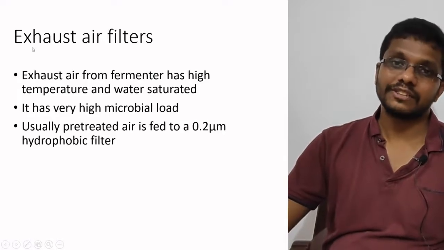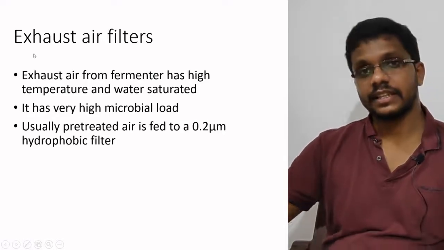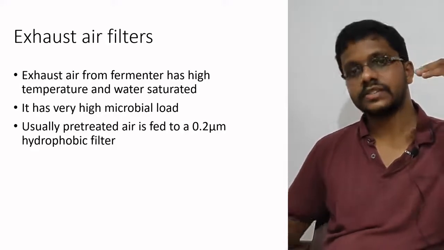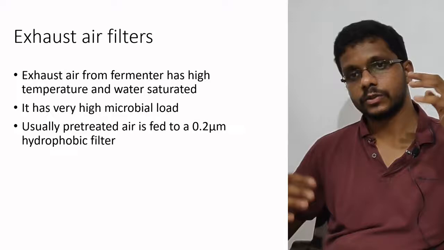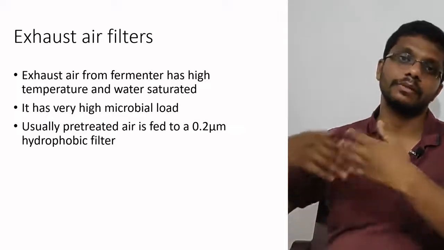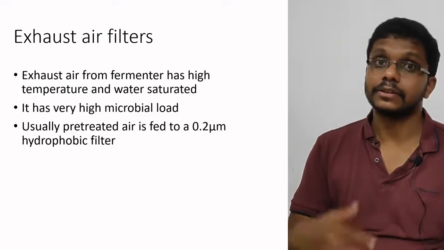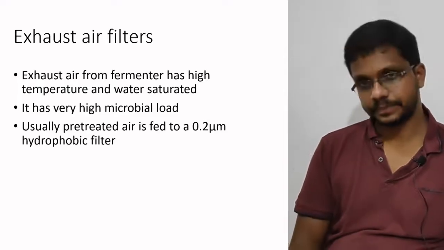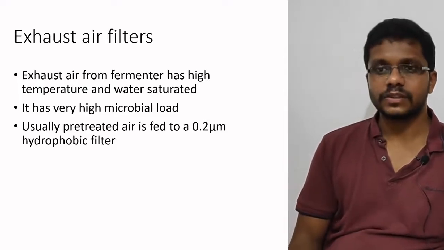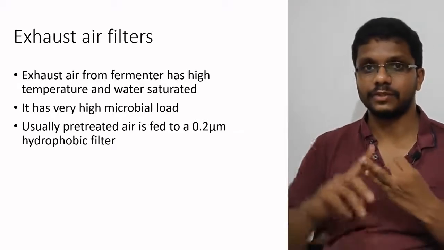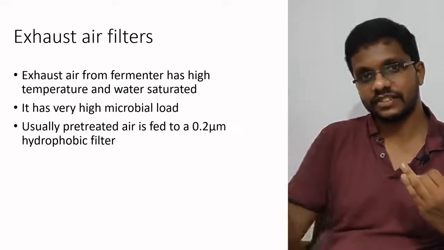Then another type of air filter is the exhaust air filter. This is the air from the medium which is going out. We are continuously giving aeration to the fermenter. There is a positive pressure, so the air will be going out of the medium. That air should be sterilized or filtered to avoid contamination. The exhaust air from the fermenter has high temperature and is water saturated because we are continuously giving the aeration.